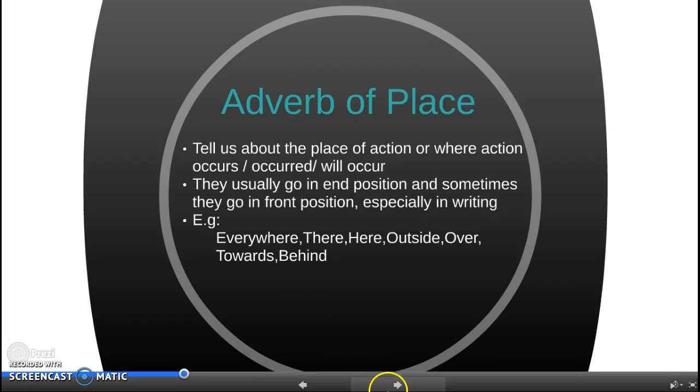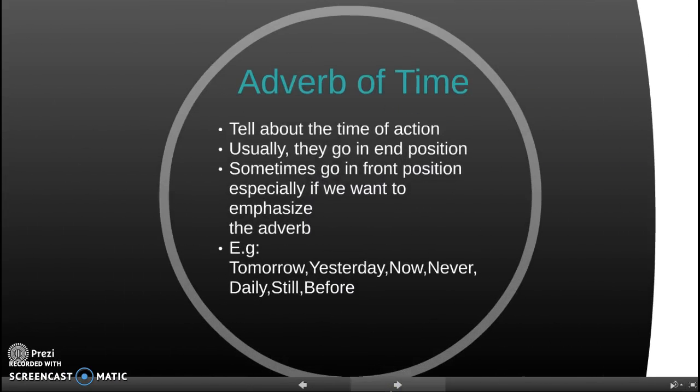Next, the third type is adverbs of time. The adverbs of time normally tell us about the time of the action. Usually, adverbs of time go in end position, but sometimes they go in front position, especially if you want to emphasize the adverb. For example, I will buy the computer tomorrow. Tomorrow goes in end position.